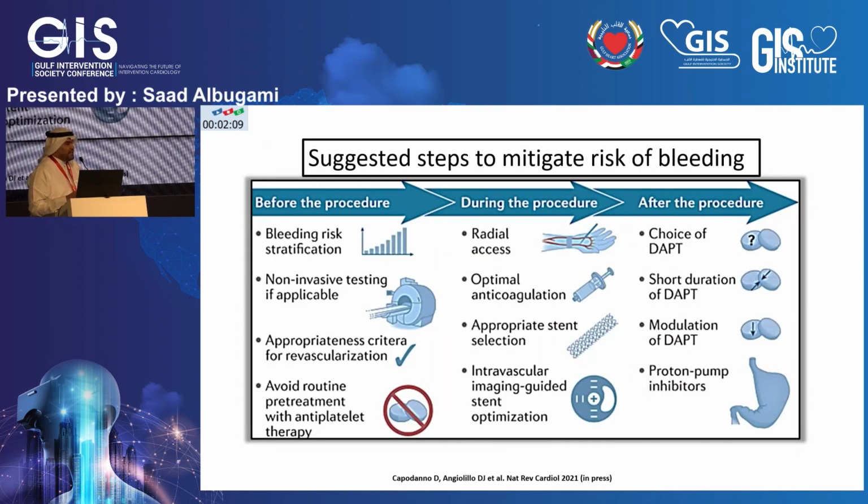There are strategies that can be implemented to decrease the incidence of bleeding before the procedure, during the intervention, or after the intervention. Before the intervention: using a risk score to classify patients, using non-invasive testing, making sure the intervention is really appropriate for the patient, and avoiding loading those patients. During the intervention: use the radial access, use weight-adjusted heparin, and use the appropriate stent for those patients, the best choice that can decrease the incidence of future bleeding.